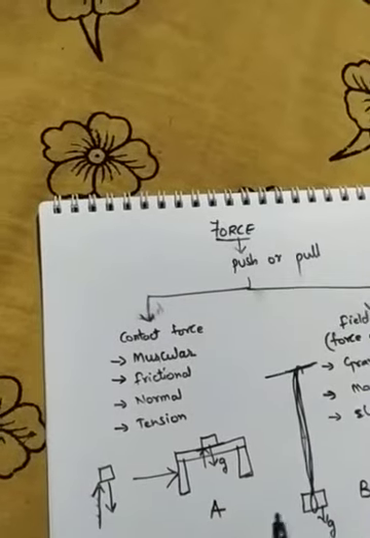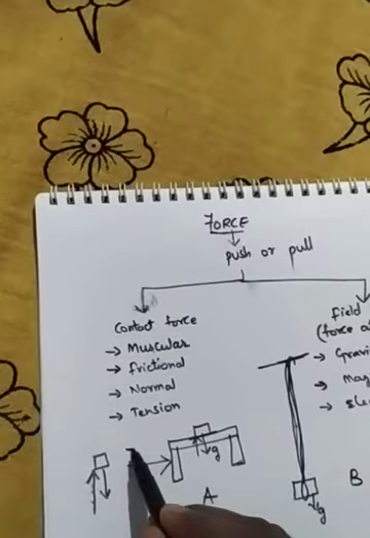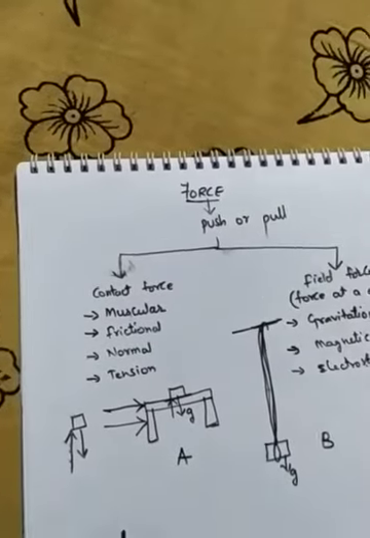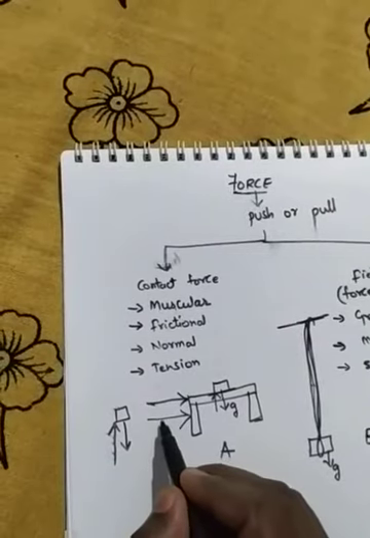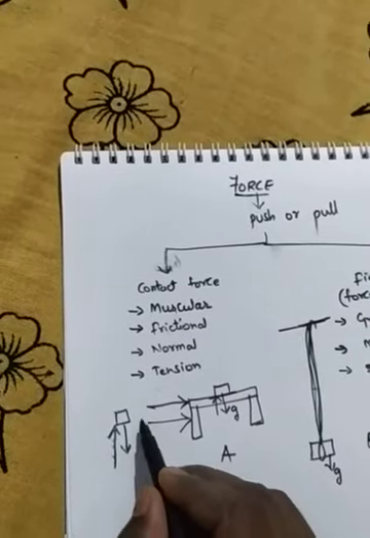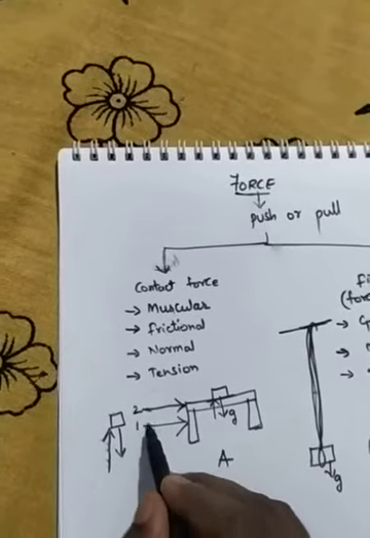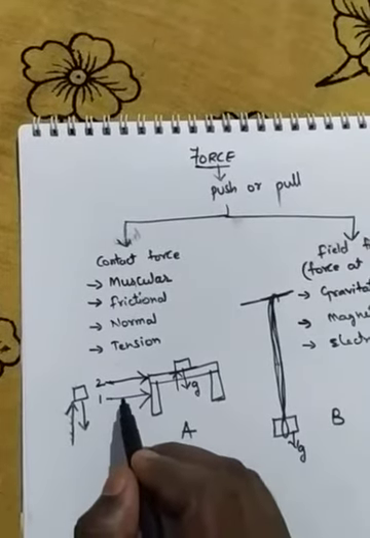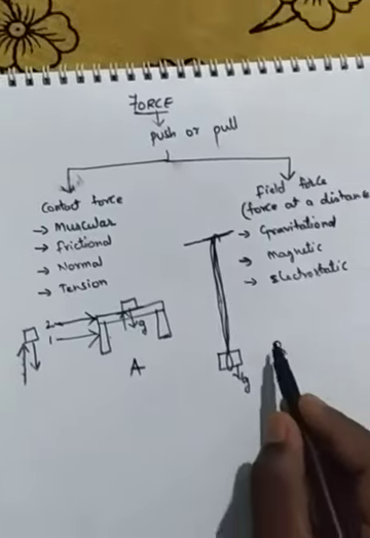Now I am not able to push because it is very heavy. Then what will I do? I will take the help of one more person to push it. So now what happened? The force applied by one man is added to the force of the second man. So two men's forces act together so that the table can be easily pushed from A to B.